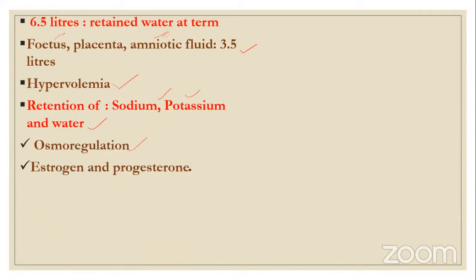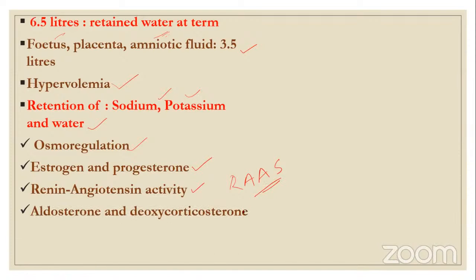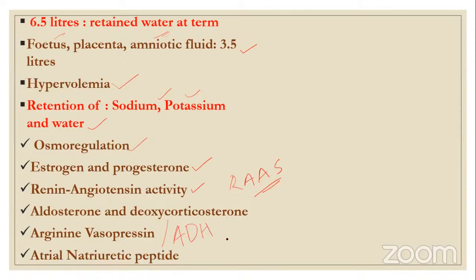There are estrogen and progesterone hormones, and renin-angiotensin-aldosterone system activity, which is one of the contributing factors for the retention of water. Aldosterone, deoxycorticosterone, and arginine vasopressin, also called ADH, antidiuretic hormone, are also contributing factors for the retention of water.